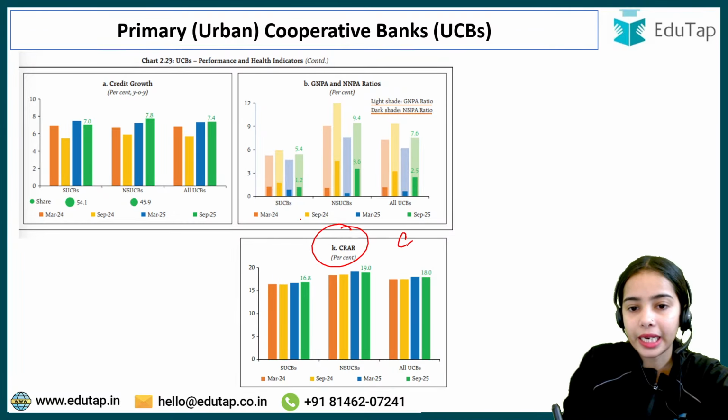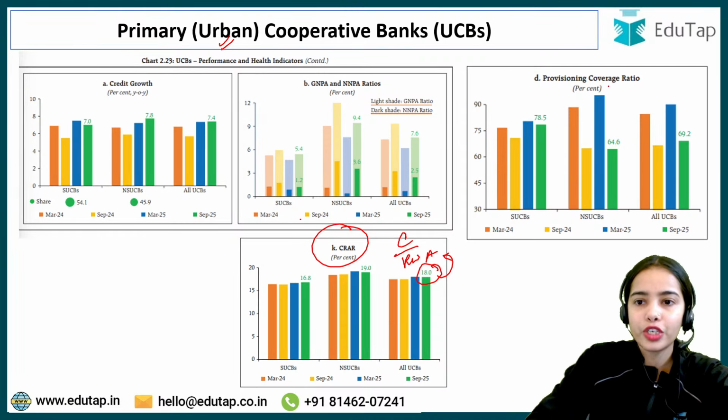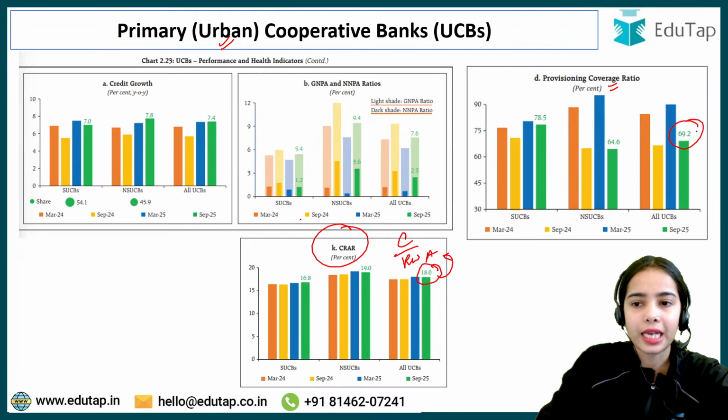Now CRAR, the capital that the banks are maintaining against the risk-weighted assets, is 18%. That is the capital that the primary urban cooperative banks are maintaining against the risk-weighted assets. Provisioning coverage ratio is also good. It is around 69.2%. This is higher than September 2024.